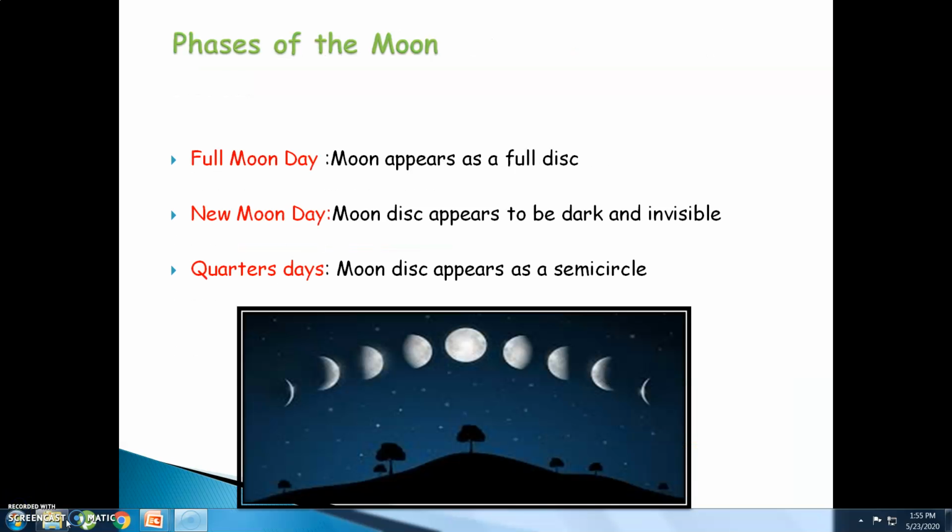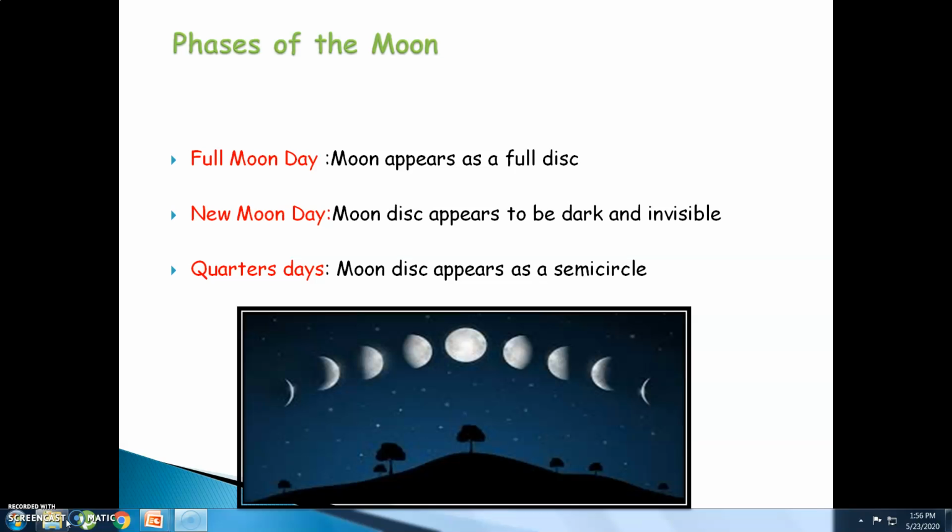Let us now know the different phases of the moon. As in the picture you can see here the different shapes of the moon. First is full moon day, second new moon day and quarters day. Full moon day means when the entire moon is appearing in the sky.